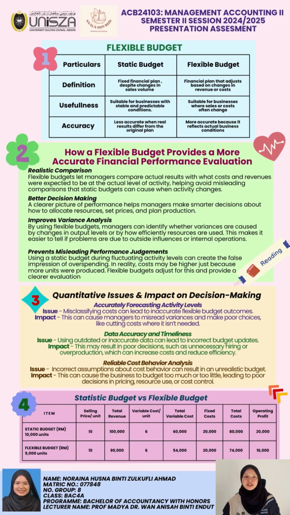For my part, I will explain about quantitative issues. The first issue is accurately forecasting activity level, where flexible budget relies on correct activity level forecast, for example units produced. If forecast is wrong, the budgeted cost and revenue will also be wrong. So the key point here is an inaccurate activity forecast equals misleading budget and performance evaluations.